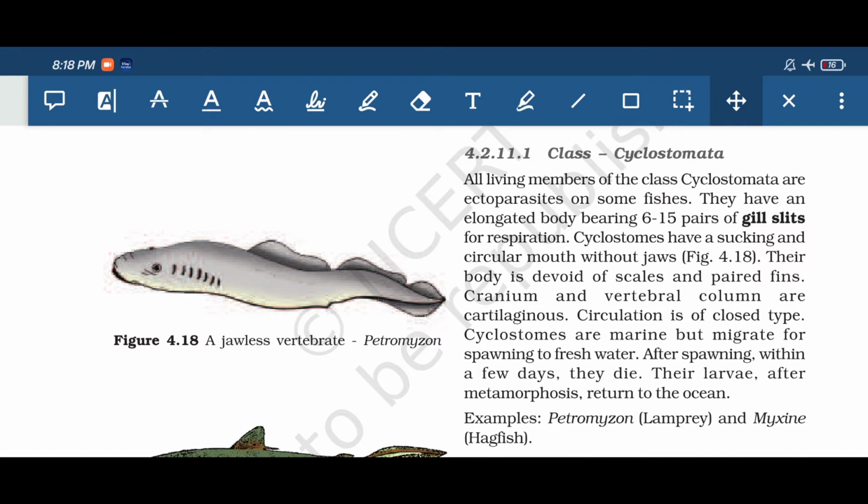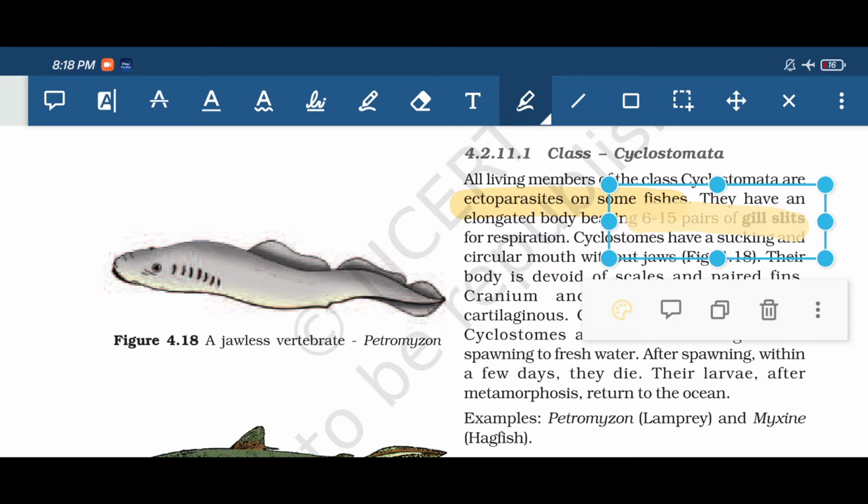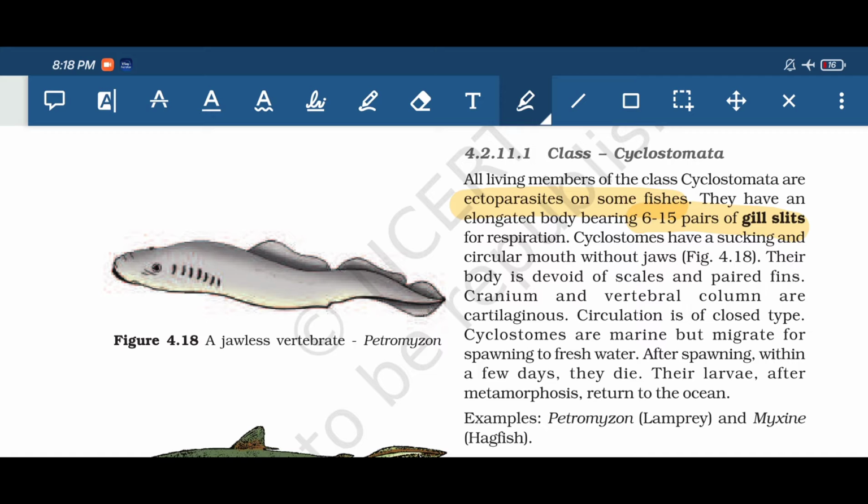All living members of class Cyclostomata are ectoparasites, so they are ectoparasites on some fishes. They have an elongated body bearing 6 to 15 pairs of gill slits. So that's an important point: 6 to 15 pairs of gill slits for respiration.